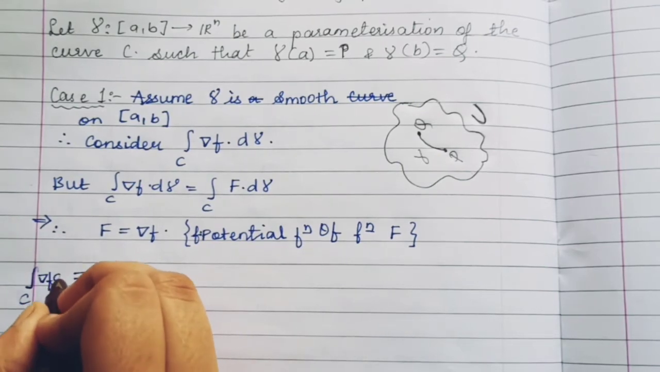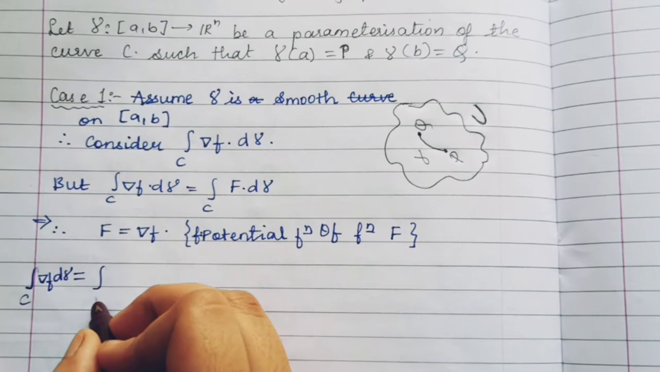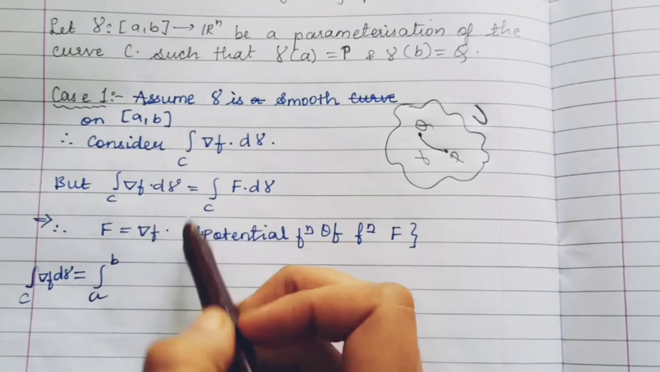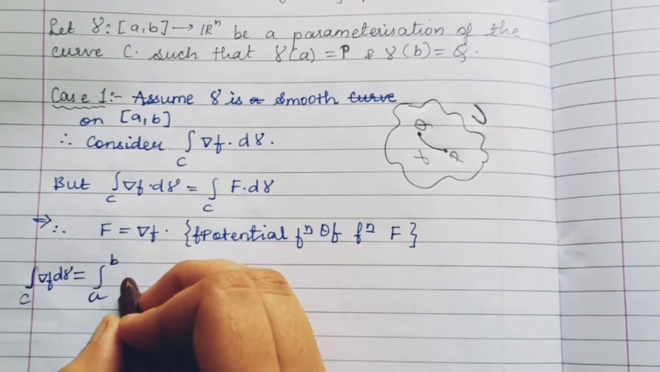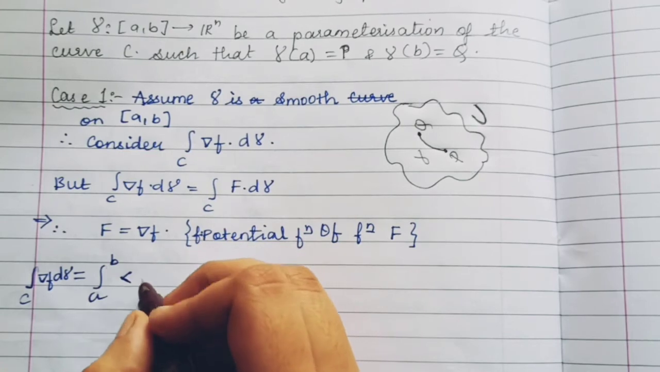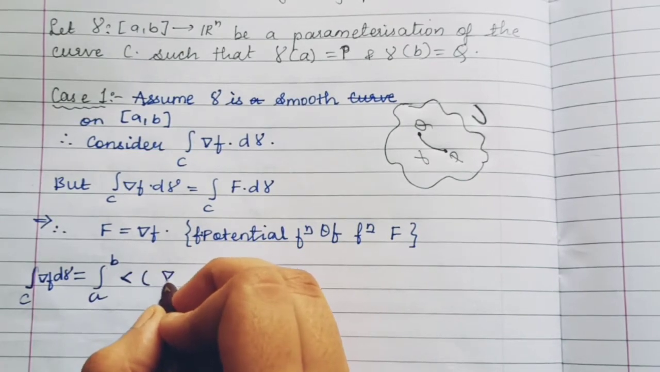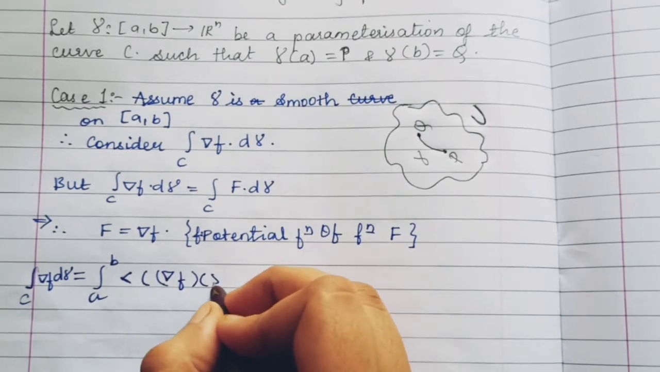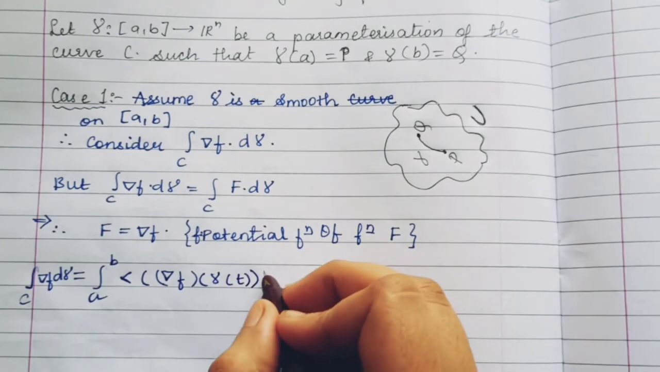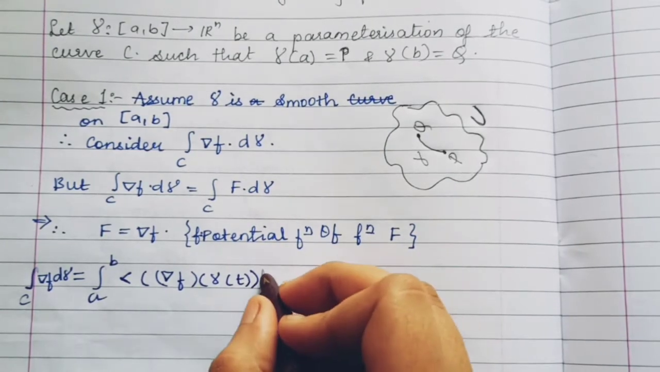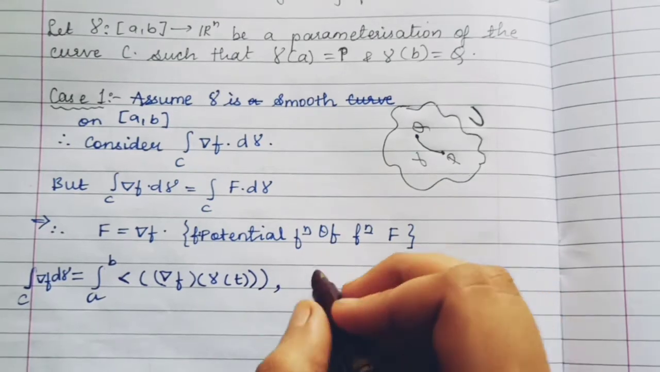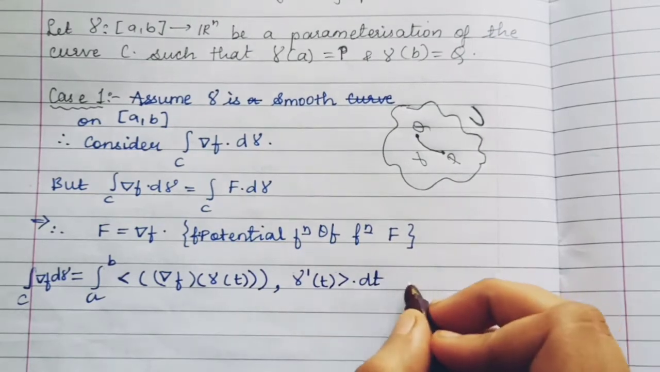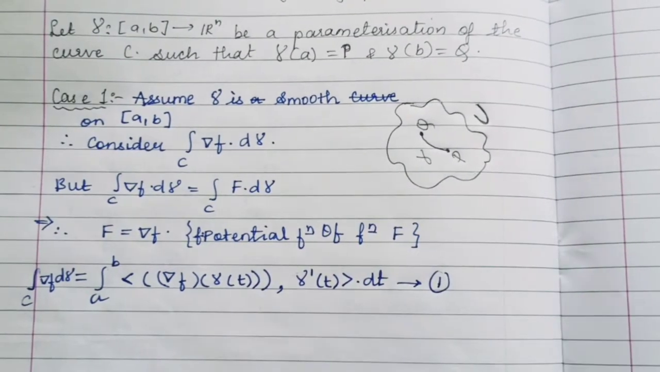The line integral of ∇f dγ over C is equal to the integration from a to b, since gamma goes from a to b. Now instead of capital F, we are using ∇f. So it is the inner product of ∇f of the parameterization gamma of t, that is ∇f(γ(t)), comma γ'(t) dt. Let us name this as equation 1.